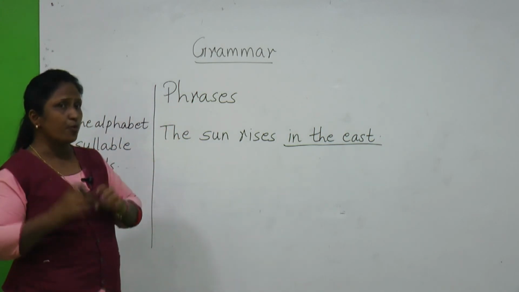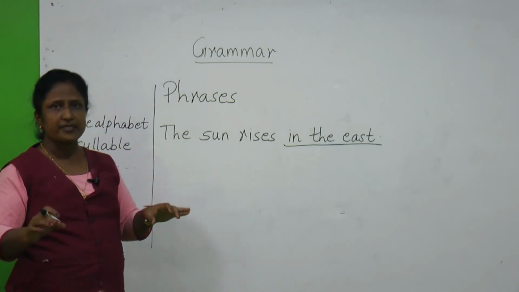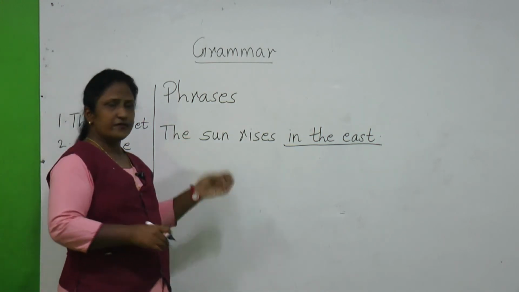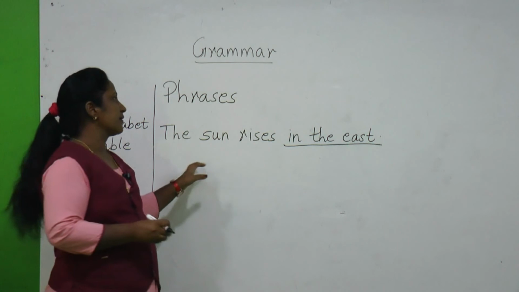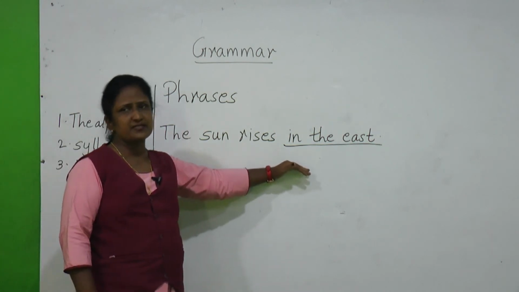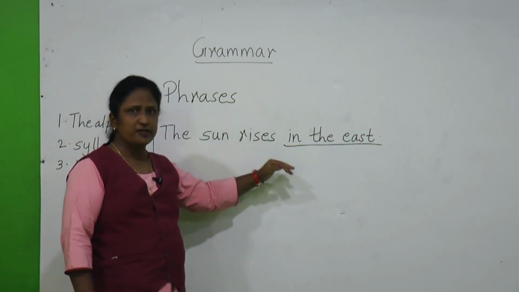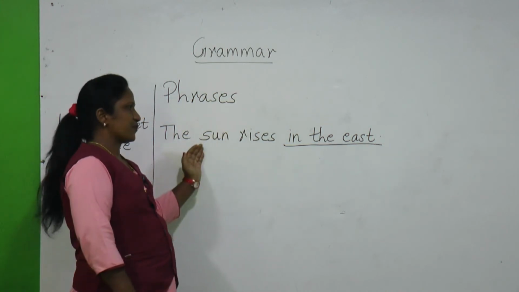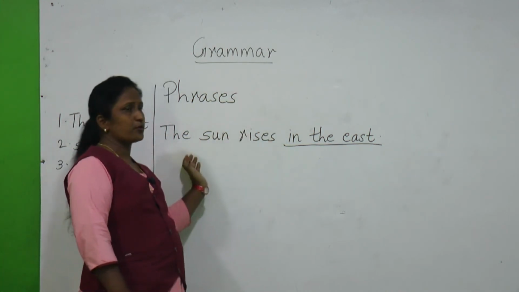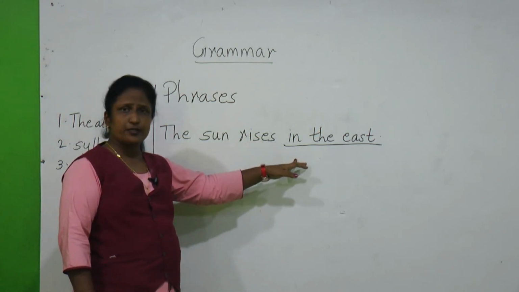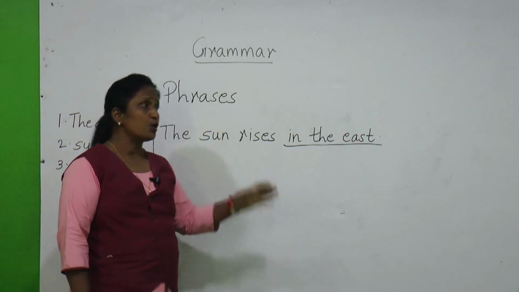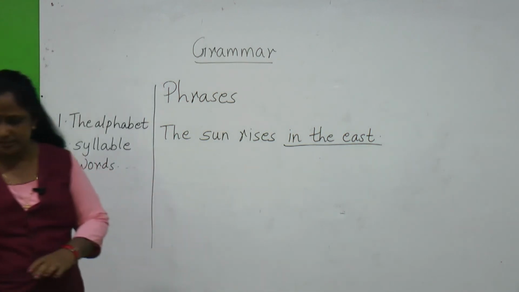So you need some more words to form a complete sentence, a meaningful sentence, and if we write in that way, then the sentence will be complete and meaningful. It means they are dependent on each other. This first part and the second part are closely related to each other, or dependent on each other, to complete the meaningful sentence.